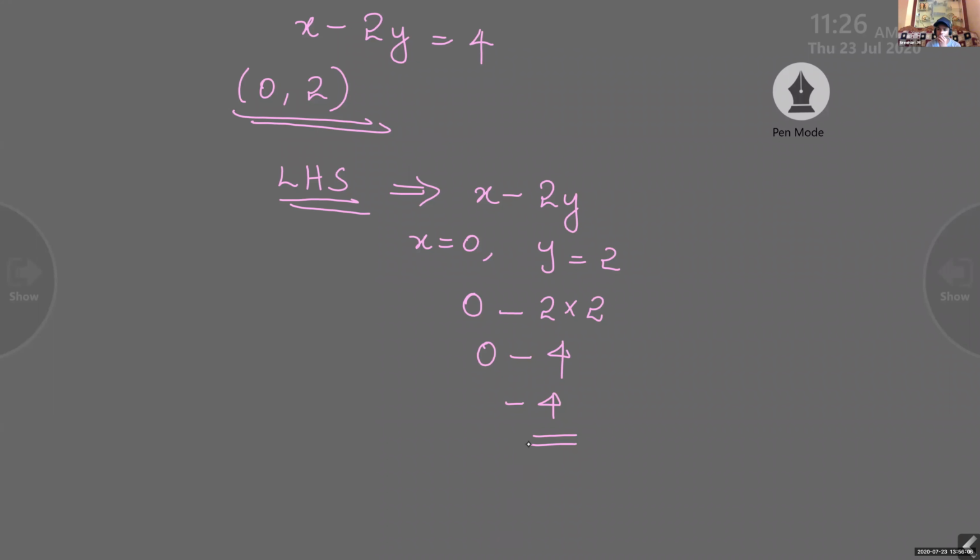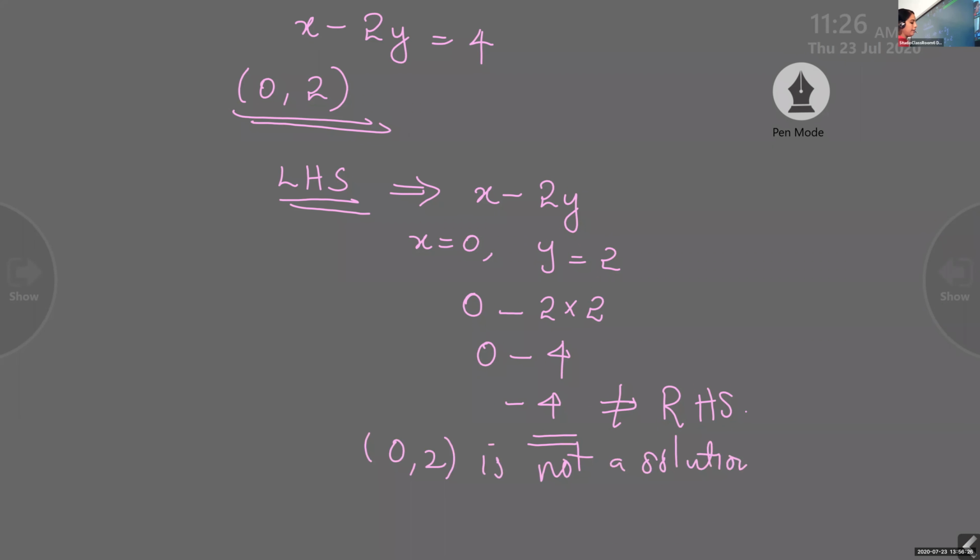The RHS is 4, positive. But we got the answer as minus 4. Is it correct? No, ma'am. So you have to write that (0, 2) is not a solution. Check once again: x minus 2y equal to 4 is our equation.